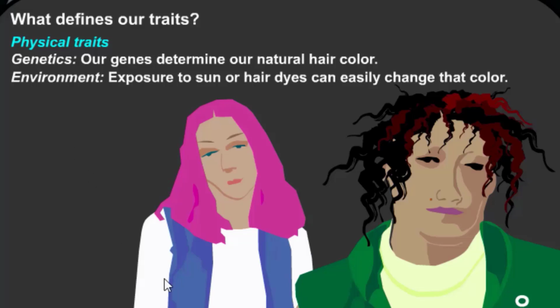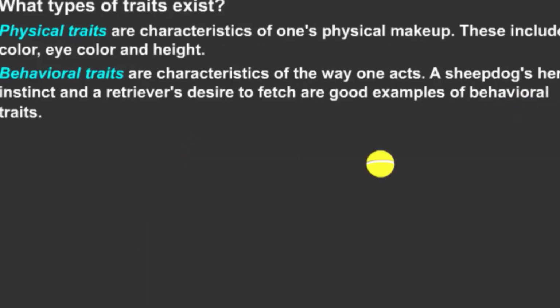What defines our traits? Physical trait, genetic: our genes determine our natural hair color. Environment: exposure to sunlight, or exposure to sun or hair dyes, can easily change that color. What types of traits exist?